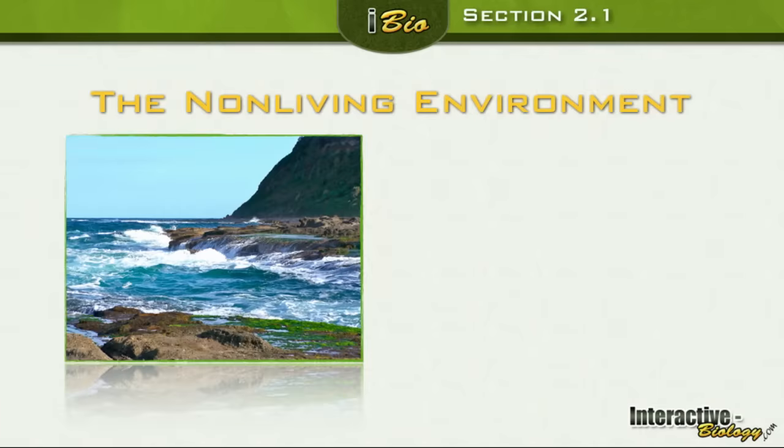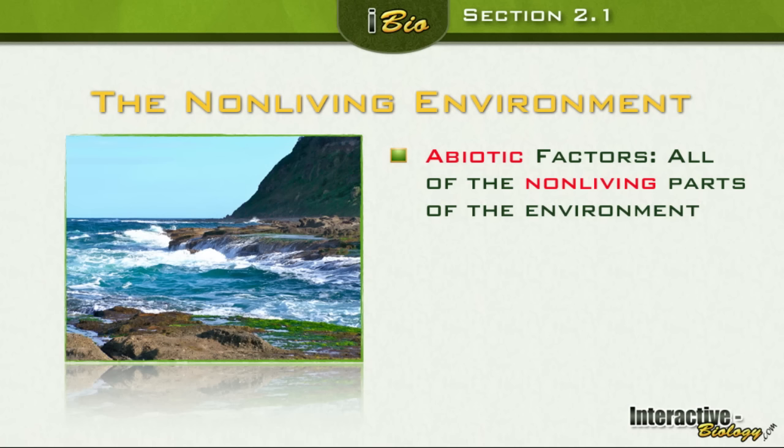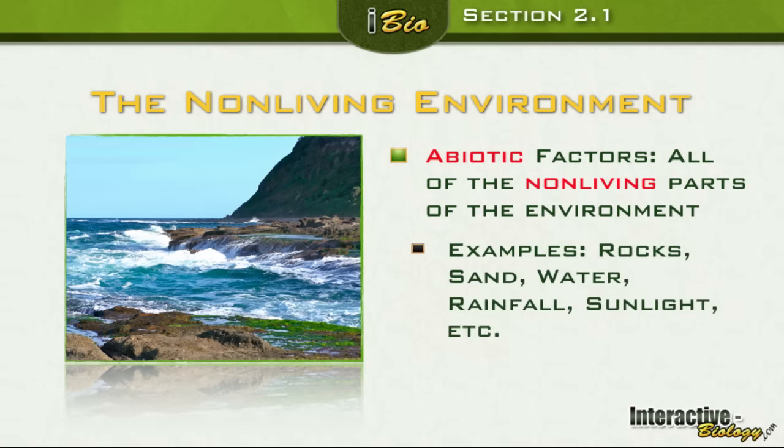So the non-living environment, we call these abiotic factors. Abiotic factors. What would be the opposite of abiotic factors? Biotic factors. So abiotic factors are all of the non-living parts of the environment. Some examples of those would be rocks, sand, water, rainfall, sunlight, buildings.